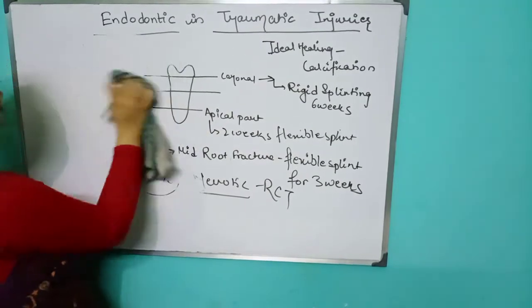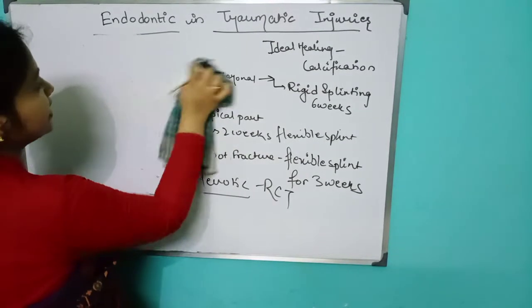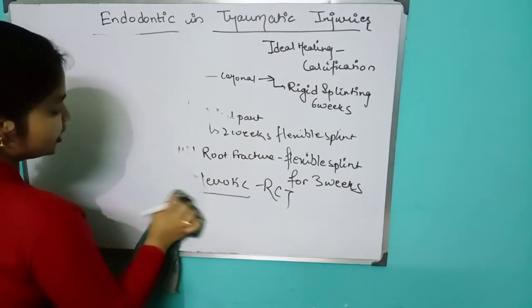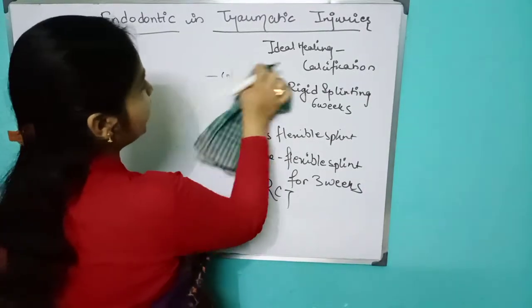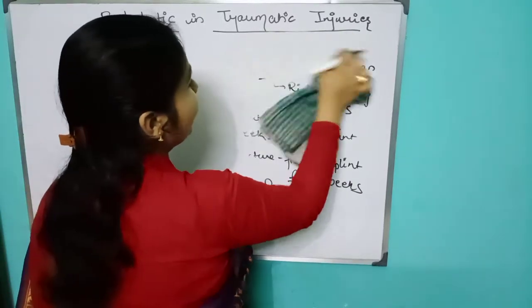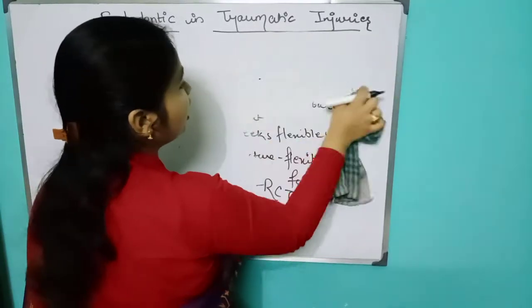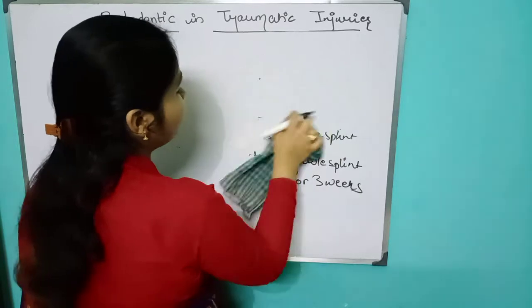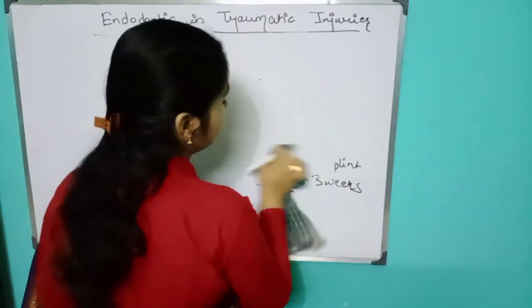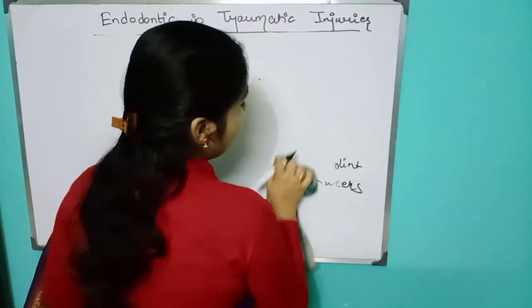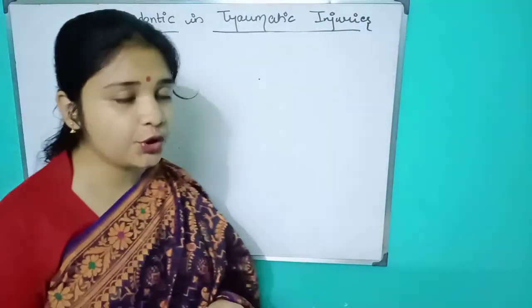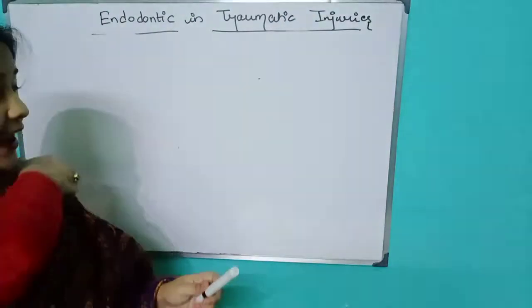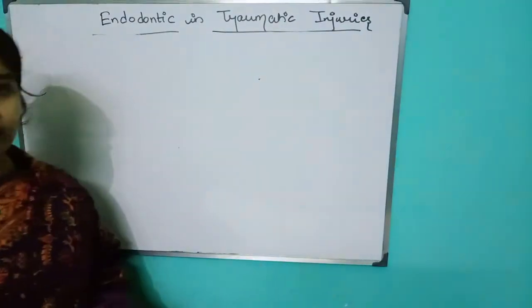So in the horizontal fracture, please keep listening. In the horizontal fracture, if it is a vital tooth, we will do splinting. If it is a part of ideal healing, we will see calcification. If it is your coronal fracture, then it is 6 weeks of splinting, that is rigid splinting. And if the mid and the apical part is fractured, then we will do flexible splinting for 3 weeks, and 2 weeks for apical.